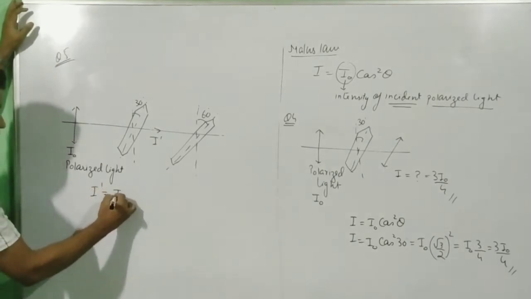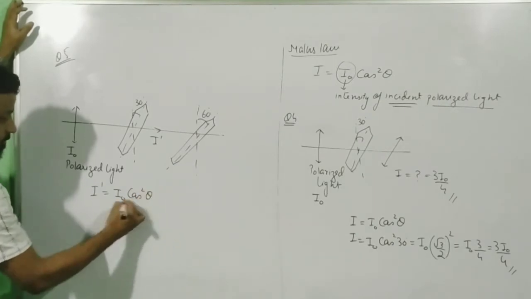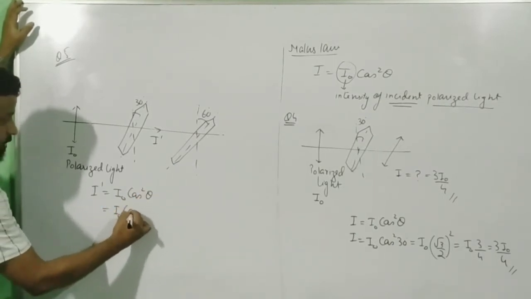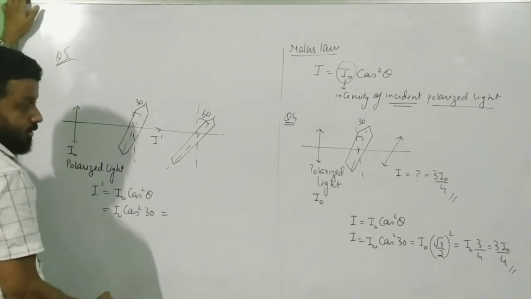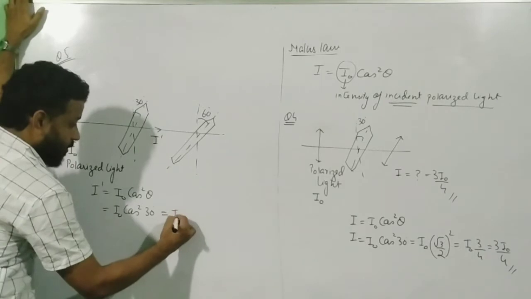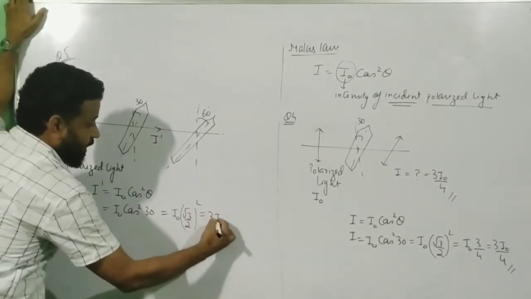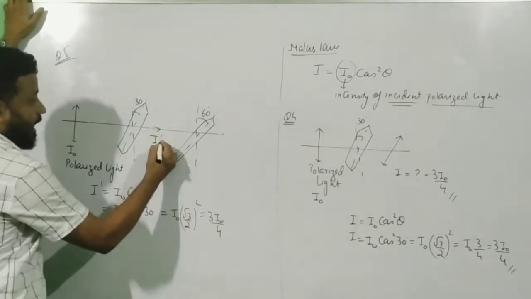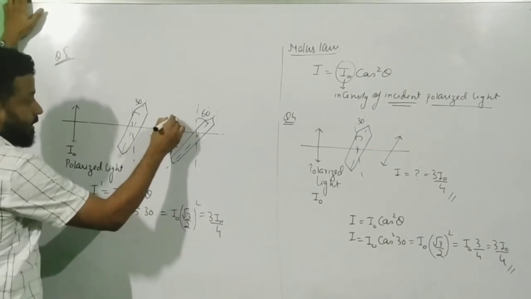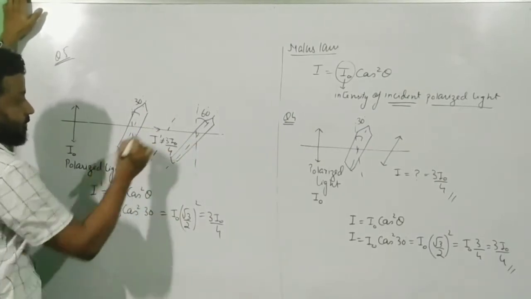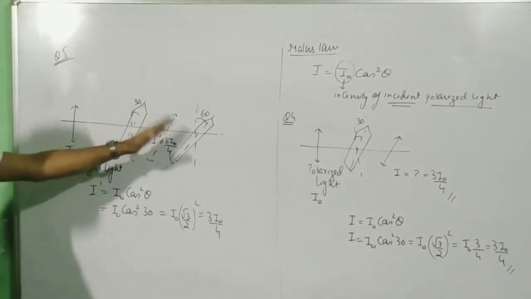I dash will be equal to I naught, the incident polarized light, multiplied by cos square theta. So that is equal to I naught cos square 30. And cos 30 is root 3 by 2, so I will write here root 3 by 2 the whole square, and that will give you 3 I naught by 4. That means this I dash is equal to 3 I naught by 4. And how will this be vibrating? This will be vibrating in this direction. It will make an angle of, sorry, 30 degree.